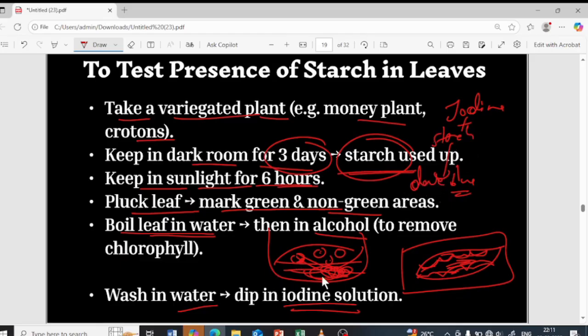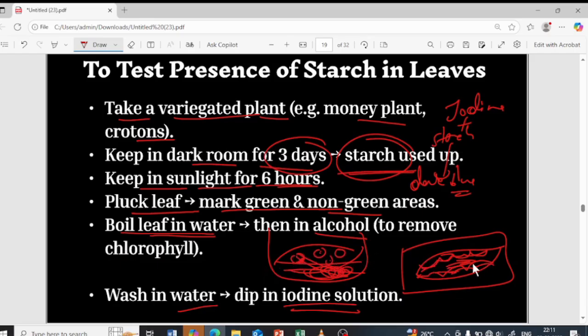So now tell me, what happens if I take this leaf and put it in the iodine solution, according to you? Wherever the starch is present, it has to give the dark blue color, isn't it? Obviously the starch is present wherever photosynthesis has taken place. Photosynthesis takes place only when the chlorophyll pigment is present. So the green pigment is necessary in order to undergo the photosynthesis process.